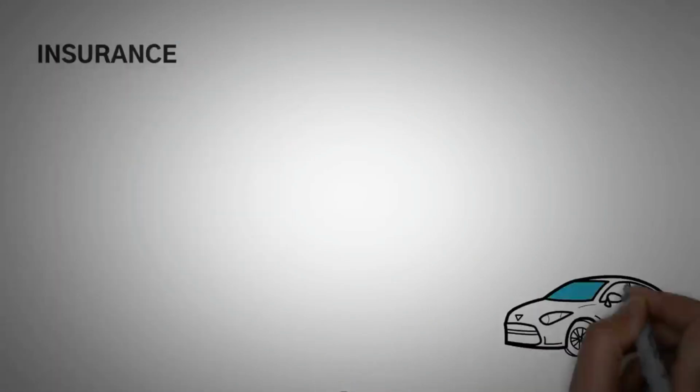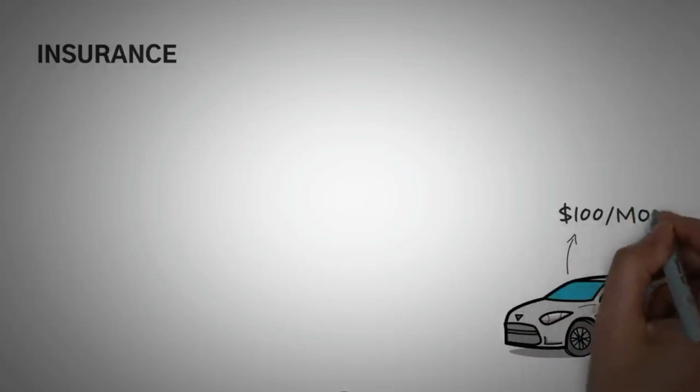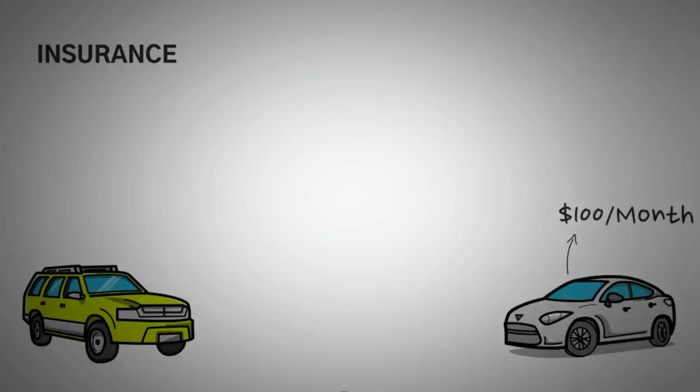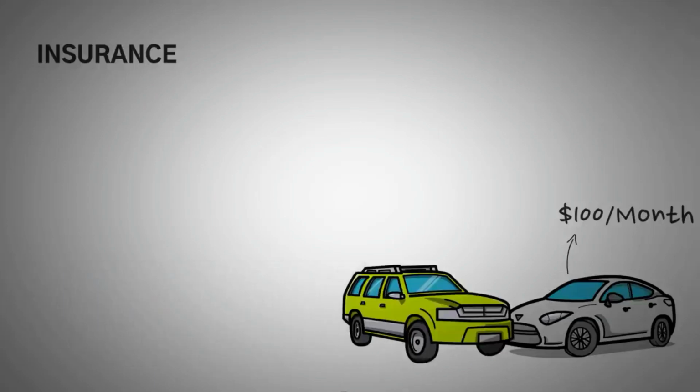Insurance. Insurance is really easy to explain. For example, with car insurance, you pay $100 a month to protect your new Tesla. However, one day while using the autopilot feature, another car causes the autopilot to glitch and you drive into a ditch. Unharmed though, but you totally wrecked the car.